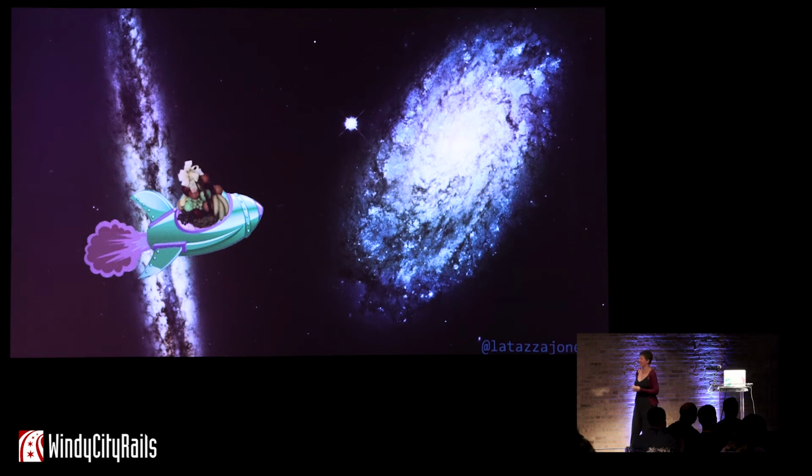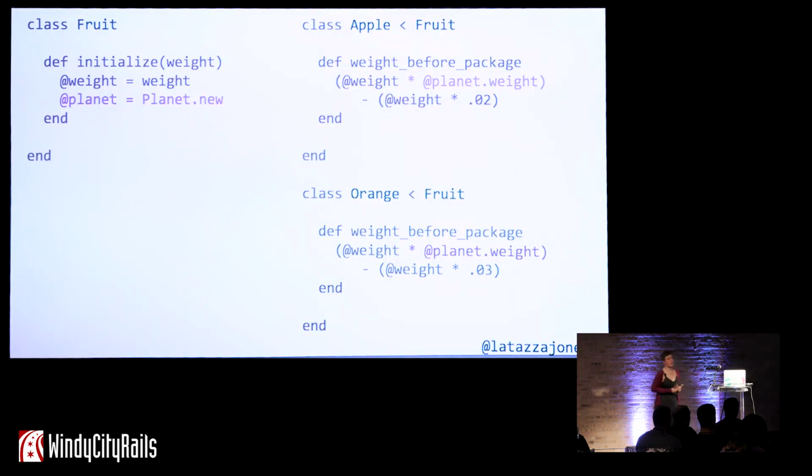All right. It's 1988, they're really excited about space. I'm glad they were. So now we have intergalactic fruit. This introduces another dependency, right? I mean, it introduces a lot of complexity. And I'm going to warn you, what comes after this is not accurate of physics at all. But we introduce another dependency, and that's the planet, and the gravitational pull and weight of the planet, right? So let's introduce that dependency.